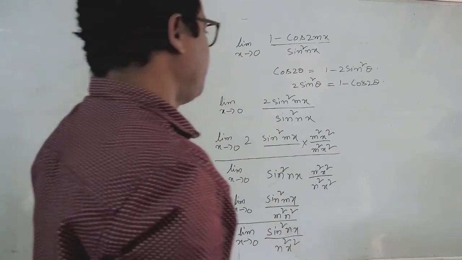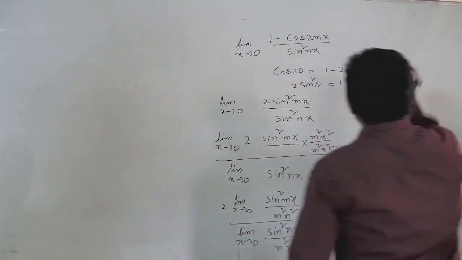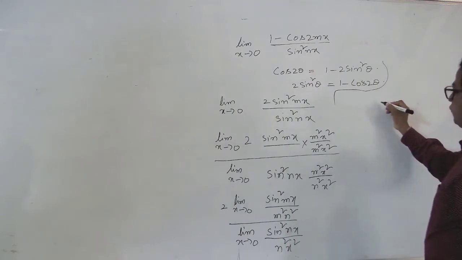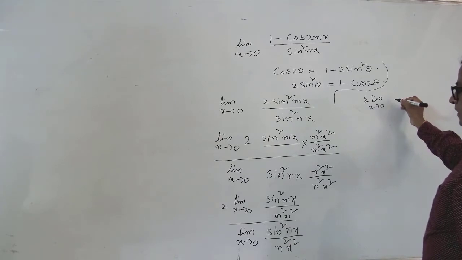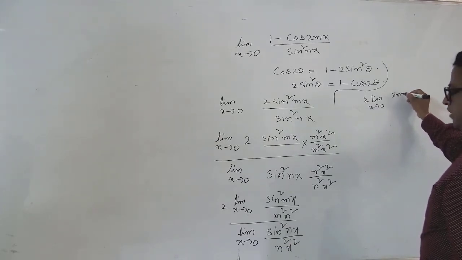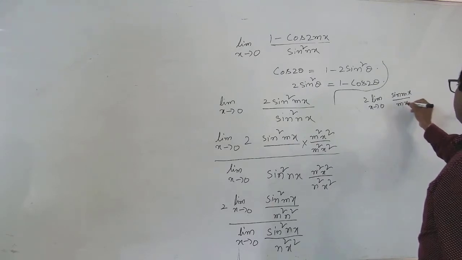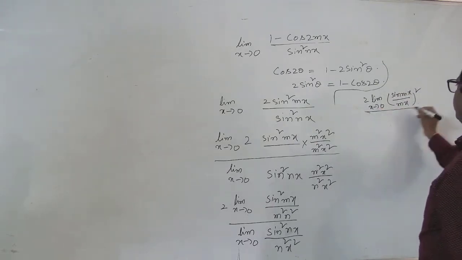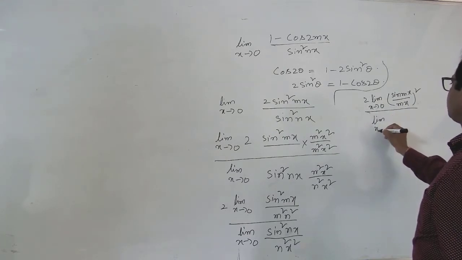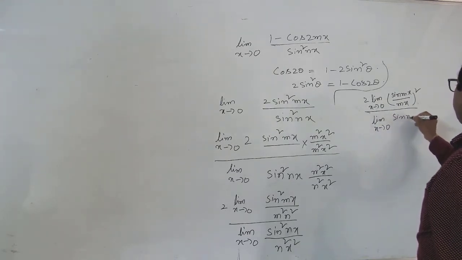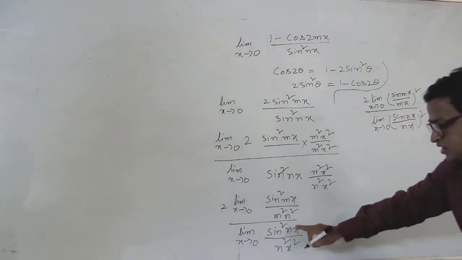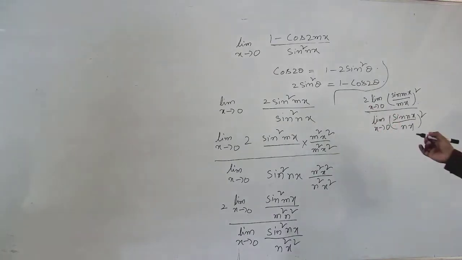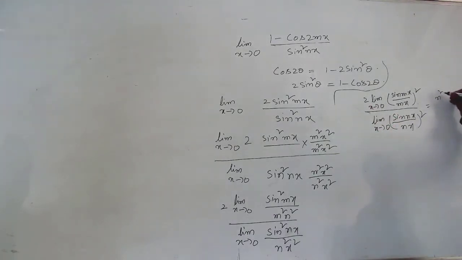So after writing this, just see here. 2 limit x tends to 0 sine mx by mx whole square we can write, and here limit x tends to 0 sine nx by nx whole square we can write, and this goes upside, so that is equal to n square x square by m square.